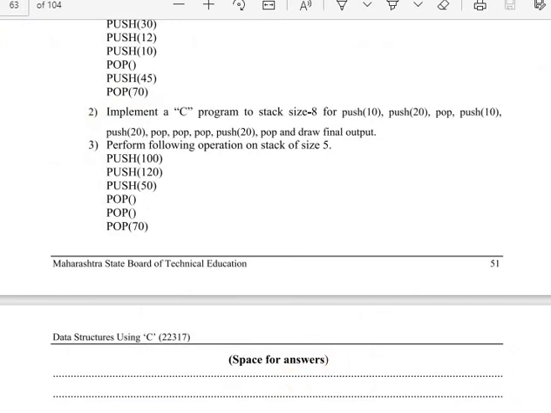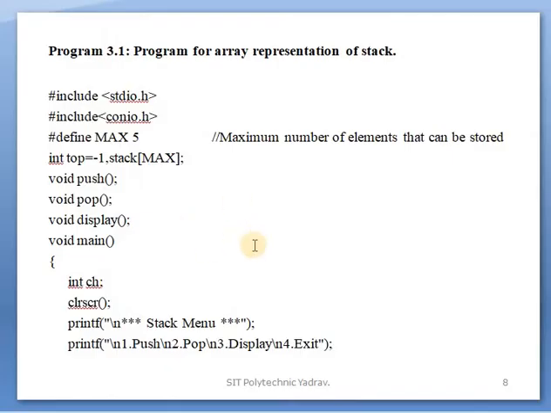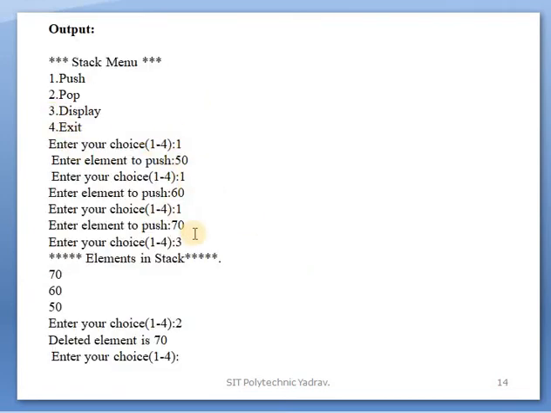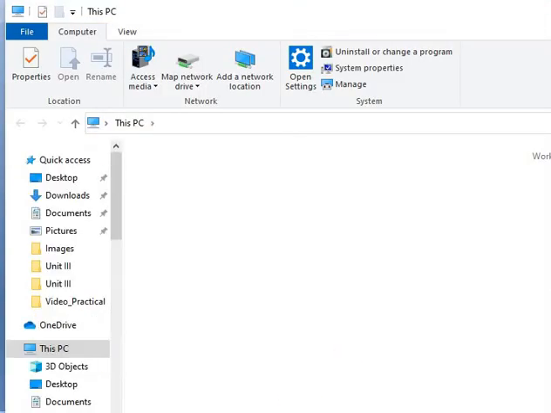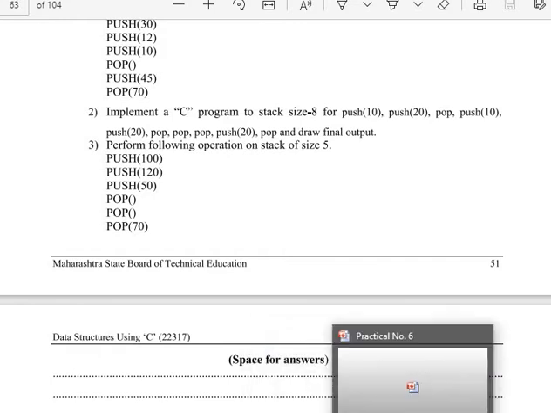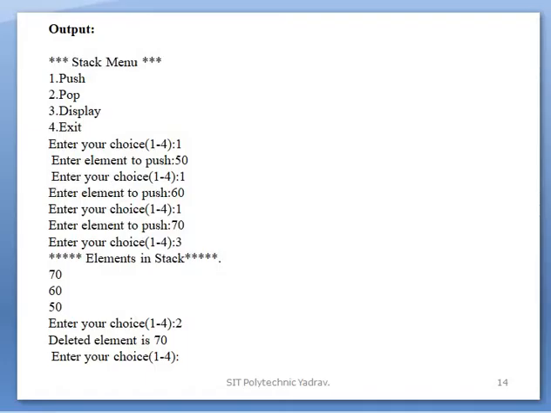Is that clear? This same program is done, but when we give the output, the push is 50, and in the question the push is 10. After that, enter the choice again and push 20. After that the choice is second, which means pop. After that, again one push. These kinds of operations are done.